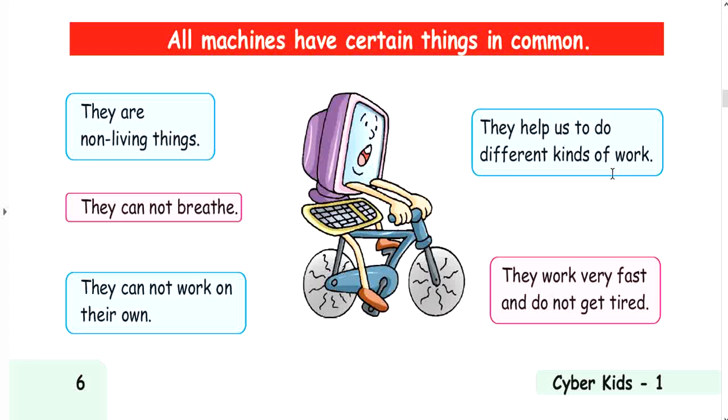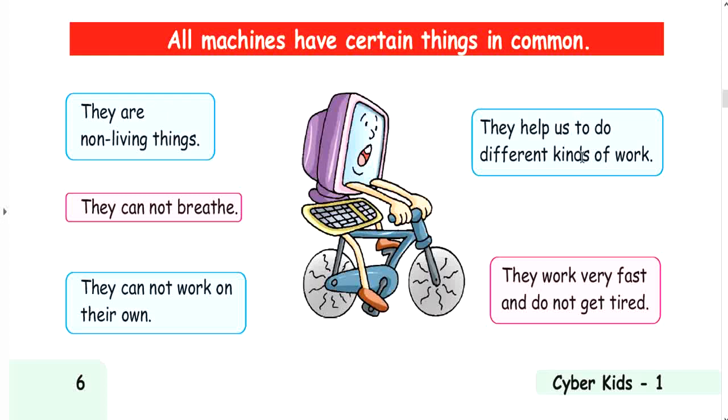Now once again, all machines have certain things in common. What are the common things in all machines? They are non-living things. They cannot breathe. They cannot work on their own. They help us to do different kinds of work. They work very fast and do not get tired. वो कभी भी नहीं थकती and machines work very fast. With the help of machine we can do different kinds of work. हम machine की help से बहुत सारे काम easily और fastly finish कर सकते हैं.